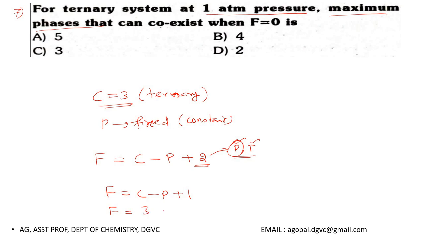It's a 3 component system, so F is equal to C minus P plus 1, or F is equal to 4 minus P. At F equal to 0, I'll get 4 minus P equal to 0, or P is equal to 4. So the number of phases that can coexist at F equal to 0 in this case is 4. Keep this in mind.